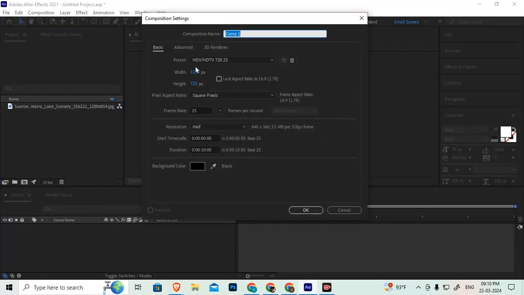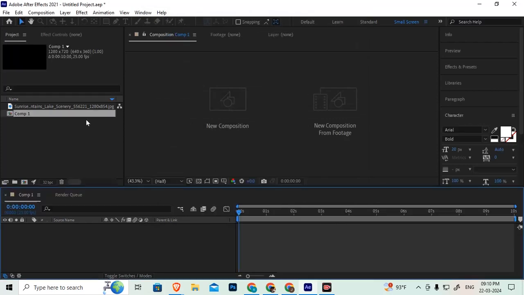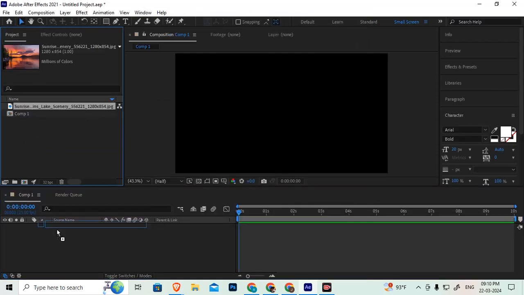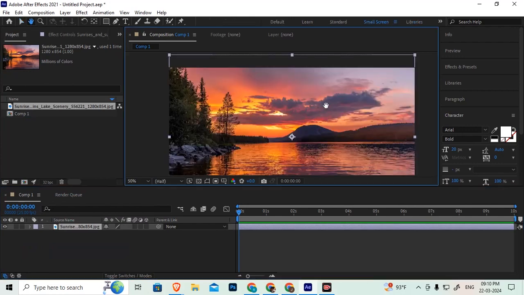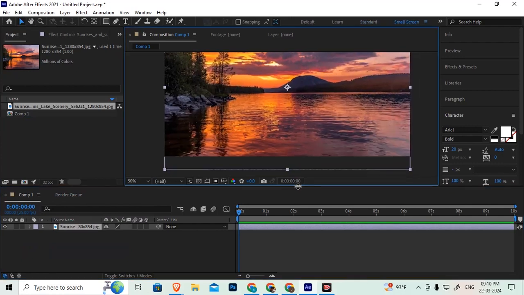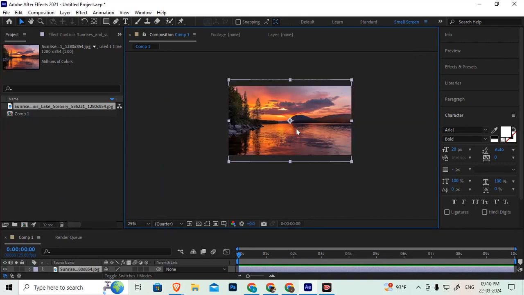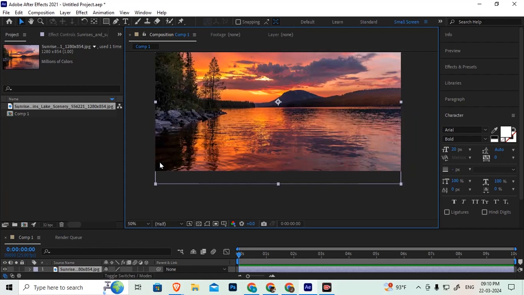So create a new composition 1280 by 720 with 10 seconds of time. Then drag and drop this image into the same. So the height it is having little more extra, but no need. So whatever I can see up to here, I want to create a water movement.